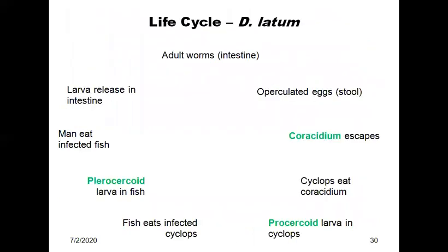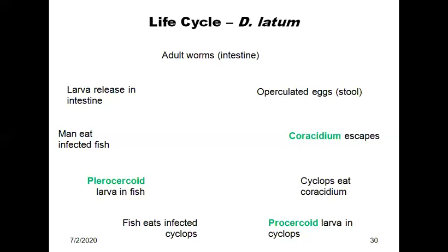So Diphyllobothrium latum: you can see the diagrammatic representation of the life cycle here. Humans acquire infection by ingestion of undercooked fish containing plerocercoid larva. Plerocercoid larva is liberated in the intestine and develops into an adult worm. The adult worm attaches to the mucosa of the small intestine. Fertilization takes place. Operculated eggs are liberated within 10 to 12 days.